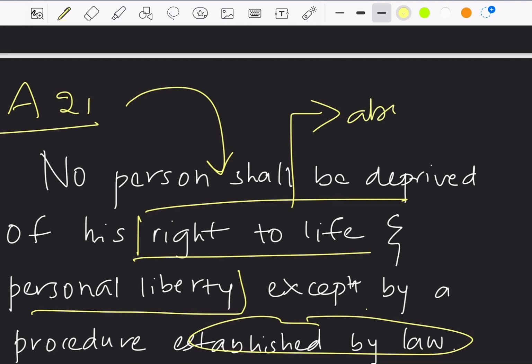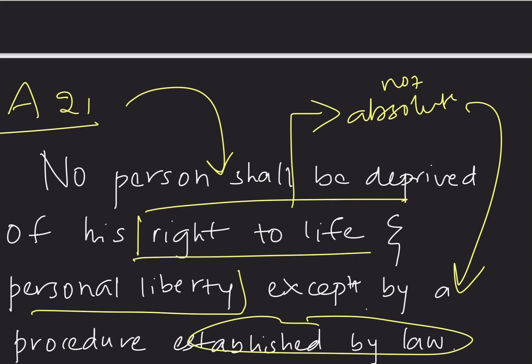At the same time, it is not absolute. That is, you can take away the right to life and personal liberty by law. So, law can take away the right that is given under Article 21, that is right to life and personal liberty.